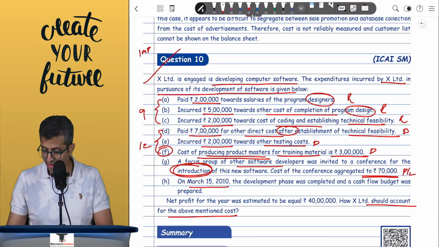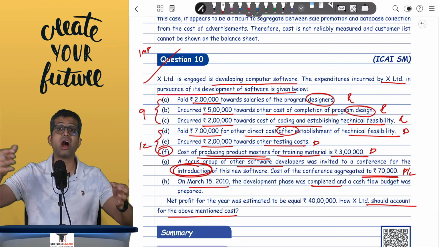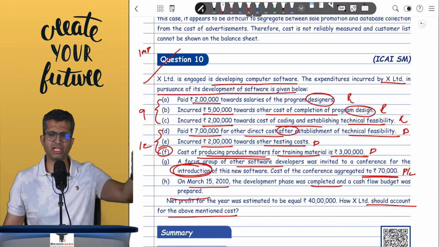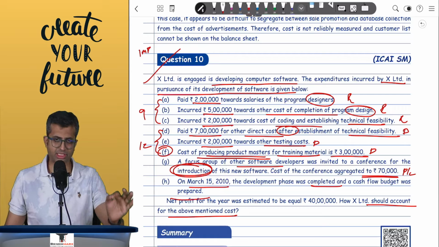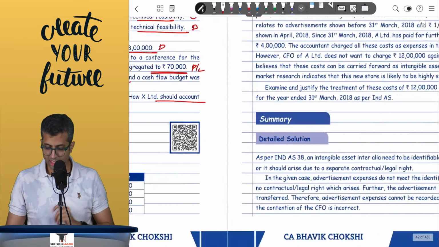On 15th March, the development phase was completed, and hence, if useful life was given for the last half a month, you will even do amortization, and cash flow budget was prepared. So basically 9 lakh will go as a research expense, 70,000 as inauguration expense, and 12 lakh as an intangible asset will be shown in the balance sheet.